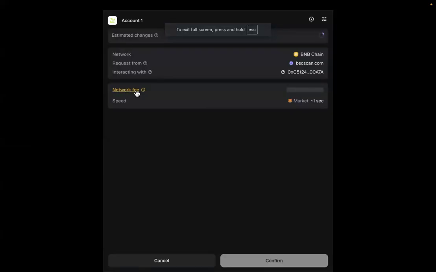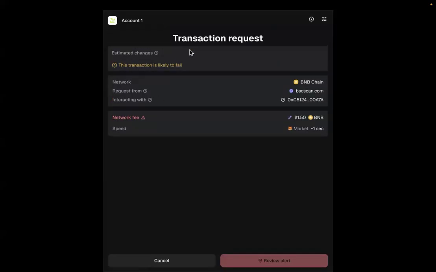You can see network fee. Okay, this transaction will likely fail. Each time you see something like this, you do not have to proceed, because no matter what, the transaction will not go through. Now why is this transaction showing like this? Because I have already bought a level, so you cannot buy one level twice. It is impossible. This is a safety net for the smart contract, so that the smart contract will not allow double spending on a particular level. So because of this, I just have to close it.